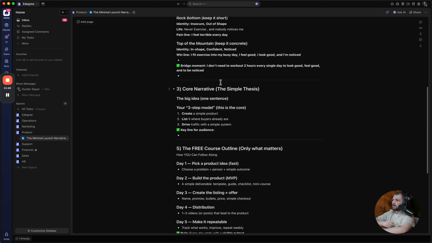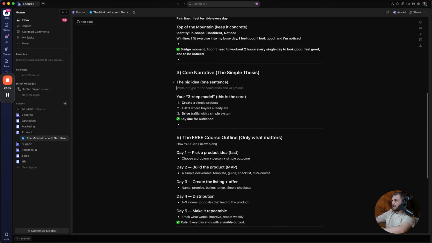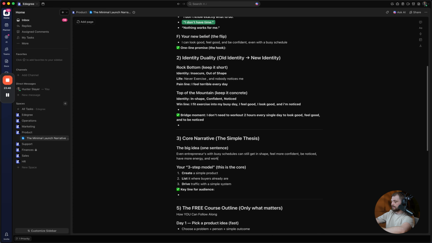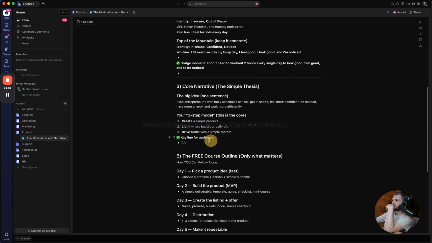Now, our core narrative, the simple thesis, the big idea in one sentence, your 3-step model. This is the core. The big idea here is even entrepreneurs with busy schedules can still get in shape, feel more confident, be noticed, have more energy, and work more efficiently. So we're going to be creating a product, listing it where buyers already are, driving traffic with a simple system, and then the key line for our audience is probably just going to be this once again.